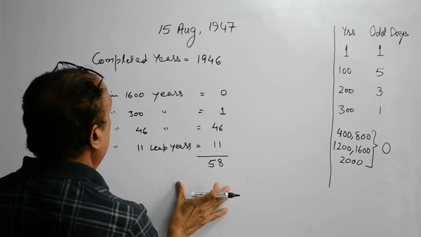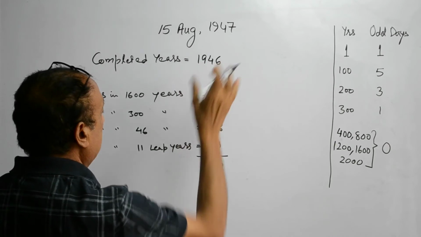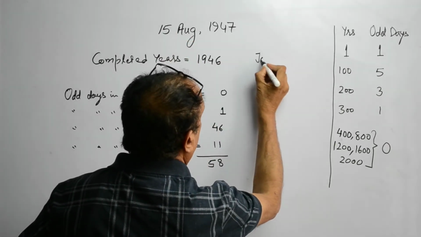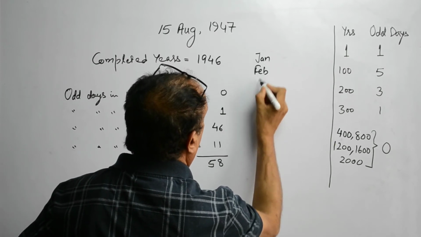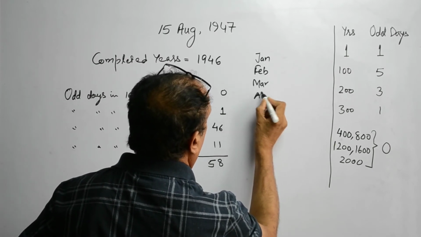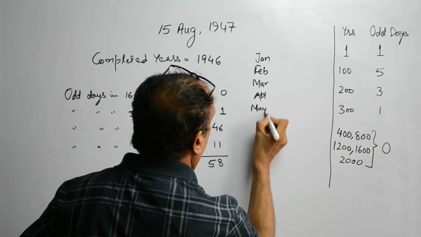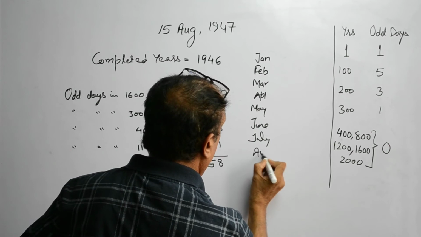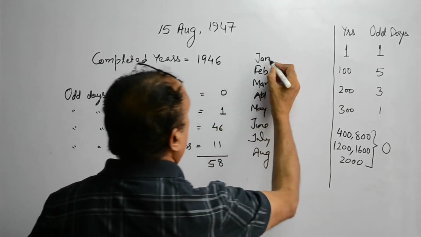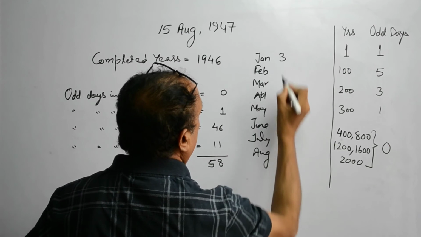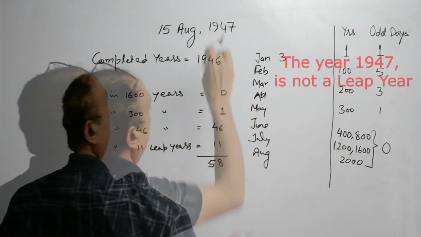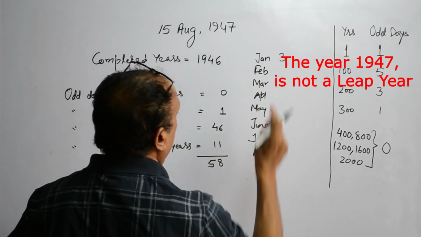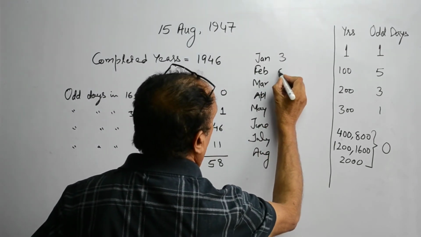Now we have completed the work up to 1946. Now let us come to the current year 1947. So, in 47, January, February, March, April, May, June, July and August. In January, there are 3 odd days. In February, the year 1947 is not a leap year. So, in February, we will be having 0 odd days.